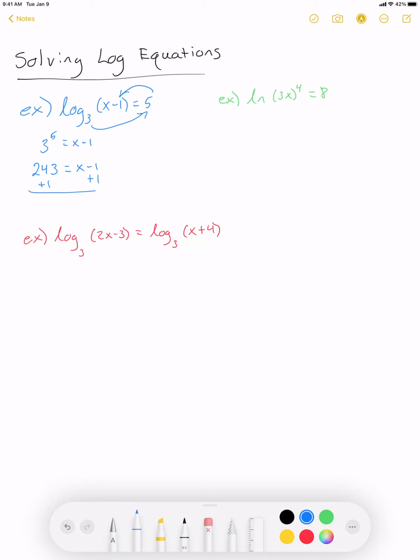From here, we're going to add 1 to both sides. And so we get that x equals 244. And so we got x by itself.